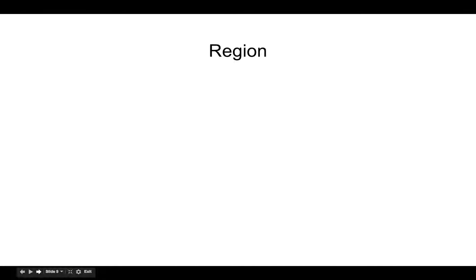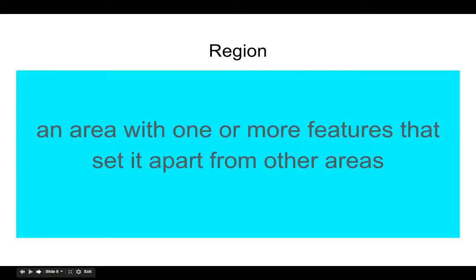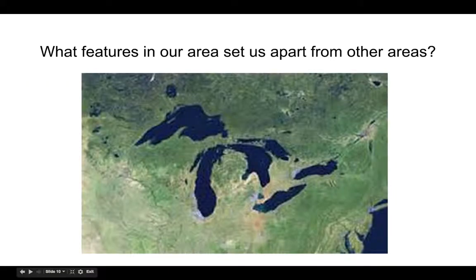Then we've got a term here that you need to make sure you know, region. What does region mean? This is an area with one or more features that set it apart from other areas. So get yourself familiar with this term. Regions are found all over the earth. You can have large regions, you can have smaller regions. When you look at the continents, we can show regionally what those continents look like that set it apart from other areas. And another way to think about it would be what features in our area set us apart from other areas. So when you look at where we live, what special features make our area unique that set it apart from other areas?